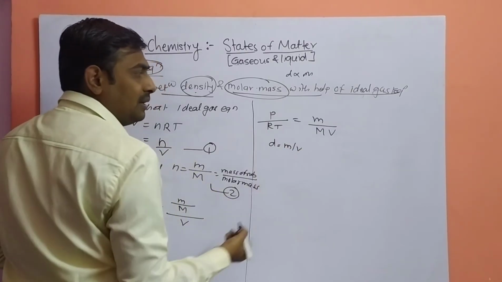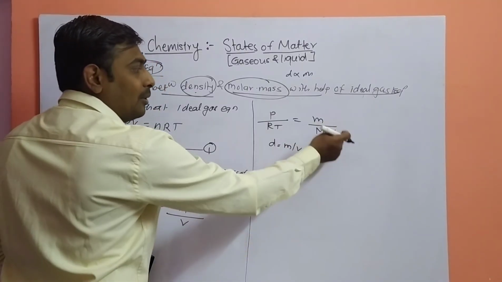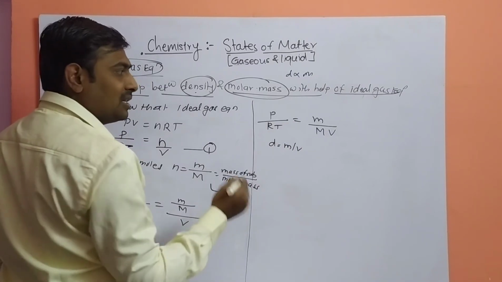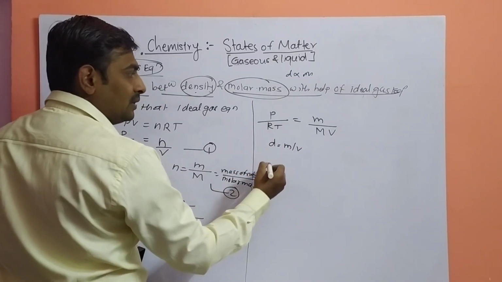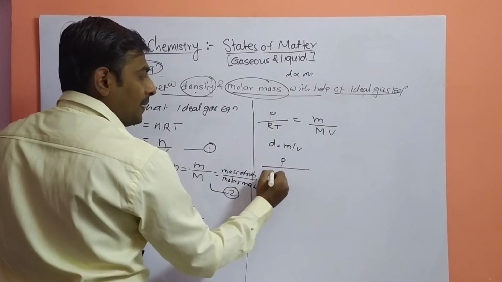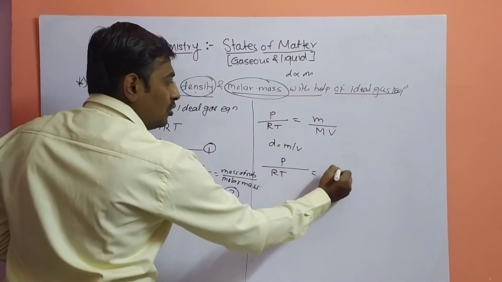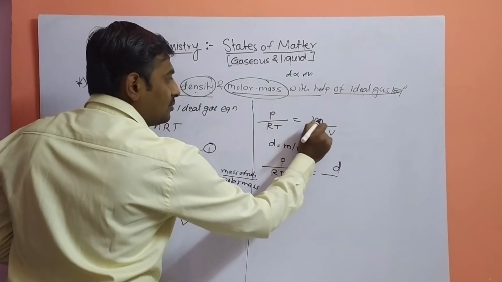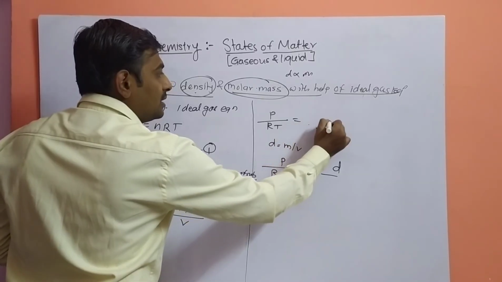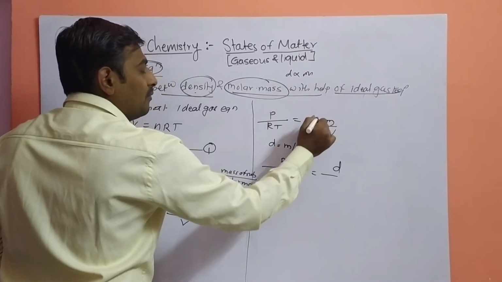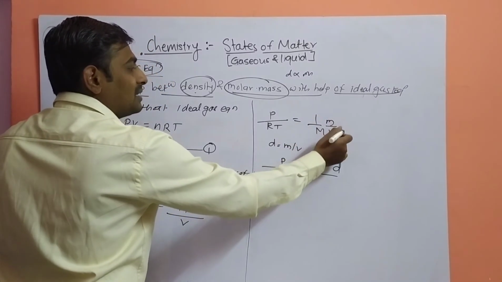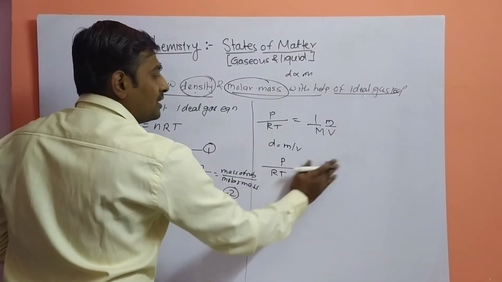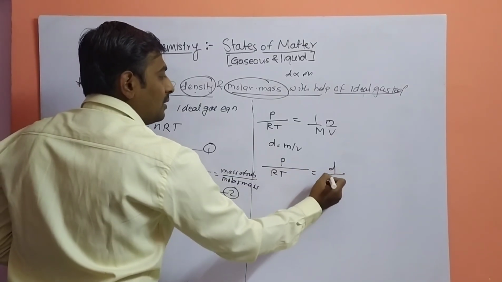We can substitute this in the above equation, m upon V is equal to D. Then the equation will be P upon RT equals D upon capital M.